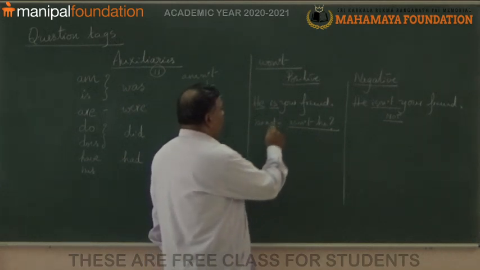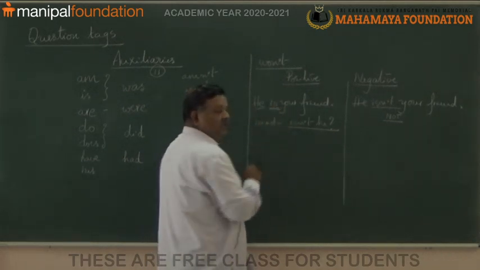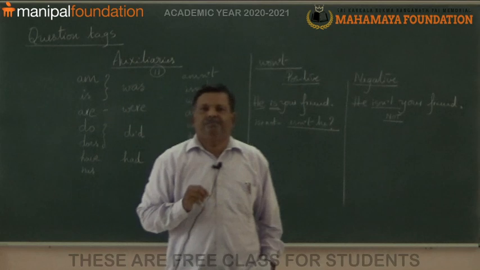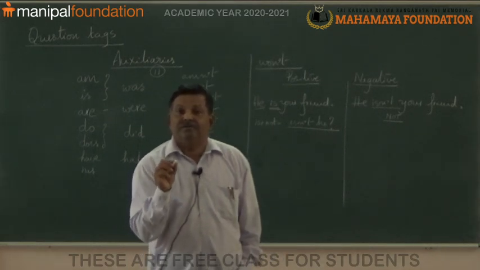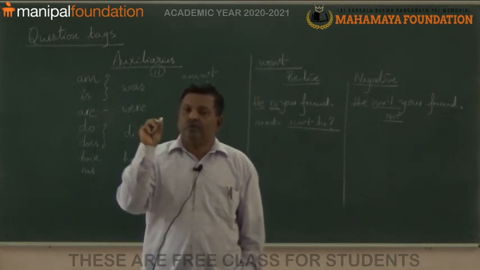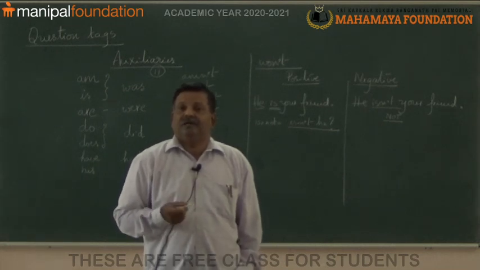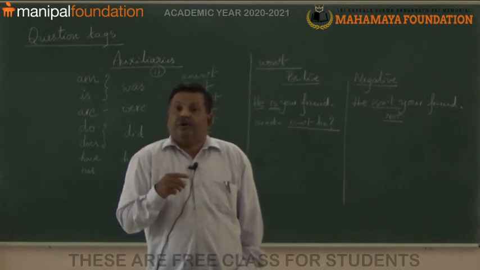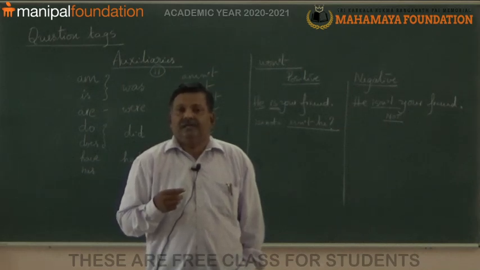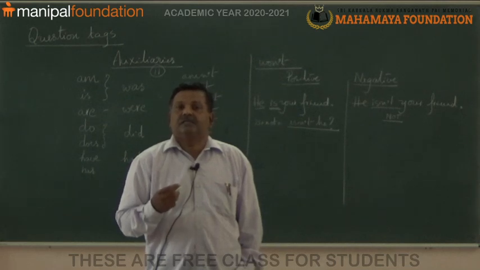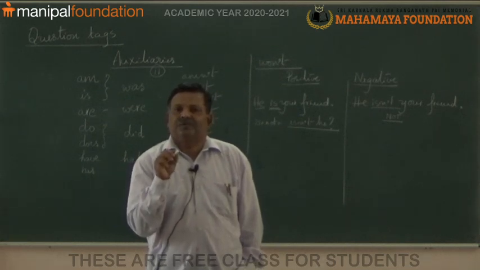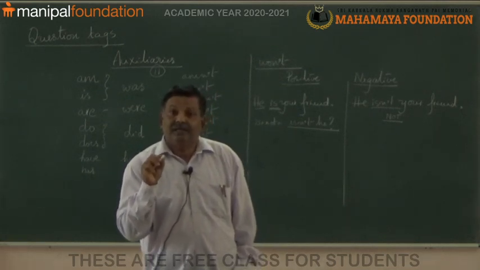Here, first of all, what we have to try to do is pick out the auxiliary. Auxiliary is very important. Without pointing out the auxiliary, it would be very difficult for us to give a suitable question tag.